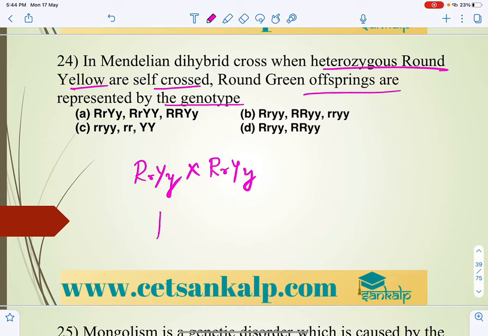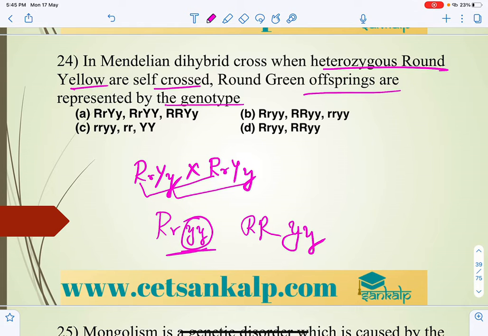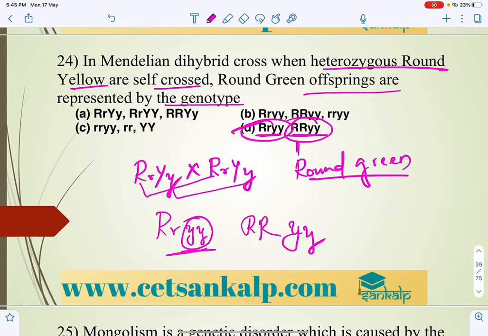Round green means R should be there and green means y should be recessive, so yy. So round green is R_ yy. So in this case, the 24th question, we can expect round green. Clear?